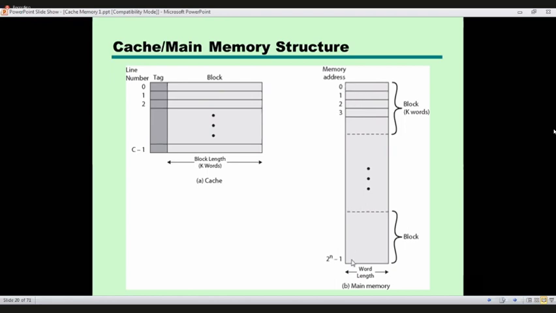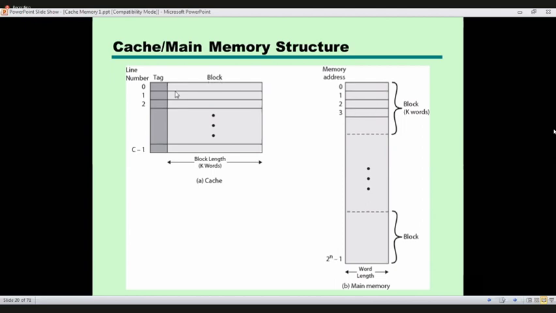In the main memory we have blocks. In cache also we have blocks. It is confusing.